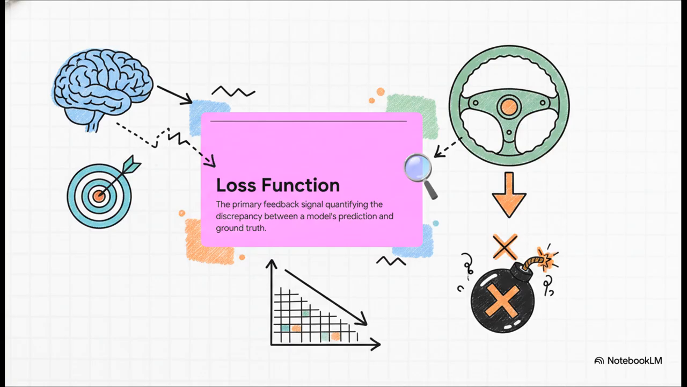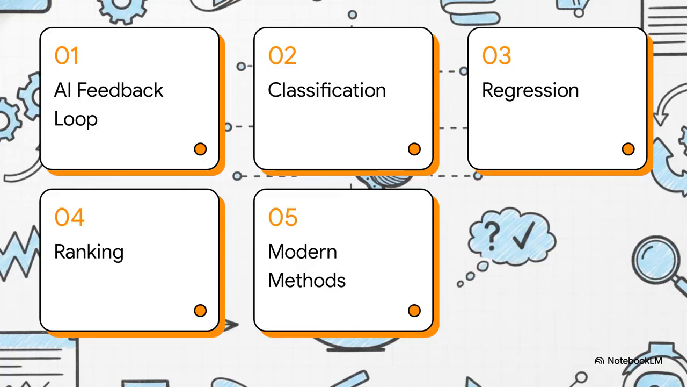Think of the loss function as the ultimate penalty. It's the steering wheel, forcing the AI to update its parameters. The bigger the discrepancy, the higher the loss. And the AI's entire goal in life, its sole mathematical purpose, is to minimize this number, getting it as close to zero as possible. So here's our roadmap for this explainer.